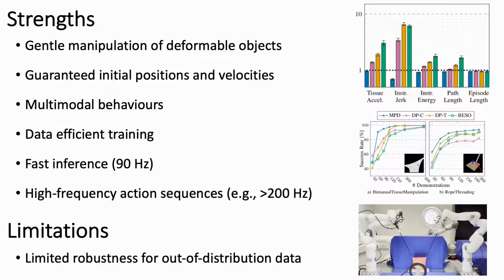Compared to the baselines, our method is more data efficient during training and faster during inference. ProDMPs further allow our method to predict raw actions at a higher frequency than the training data for high-quality robot control. Characteristic for imitation learning methods, MPD shows limited robustness for out-of-distribution data. However, the diffusion framework mitigates this limitation to some extent compared to other imitation learning frameworks.